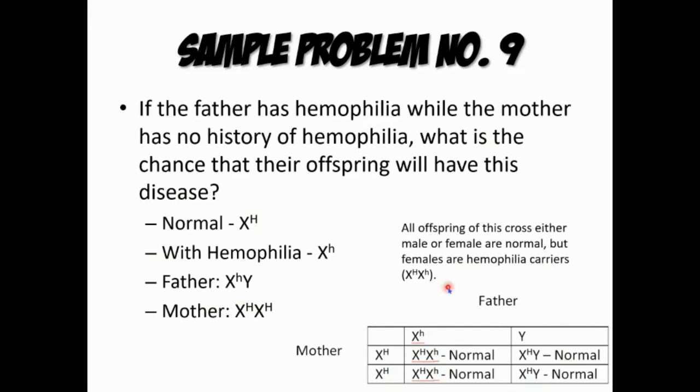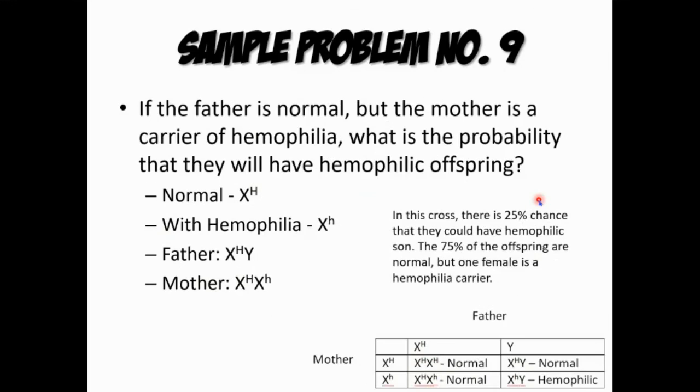And then nakita naman natin dito. They're hemophilia carriers kasi ayun. Kumbaga, ba't hindi natin na-distinguish na may hemophilia yung girl, yung mismong female offspring? That's because nakita natin na mas dominant itong normal genotype na ito. Kaya na-distinguish natin na normal yung offspring na yun.